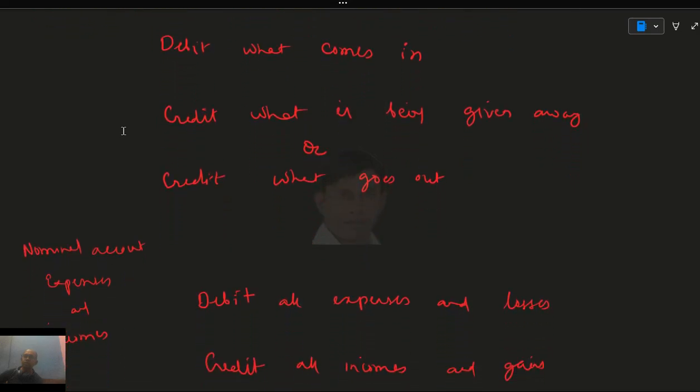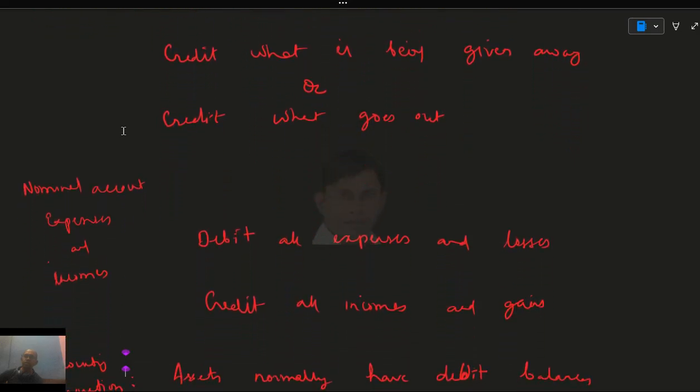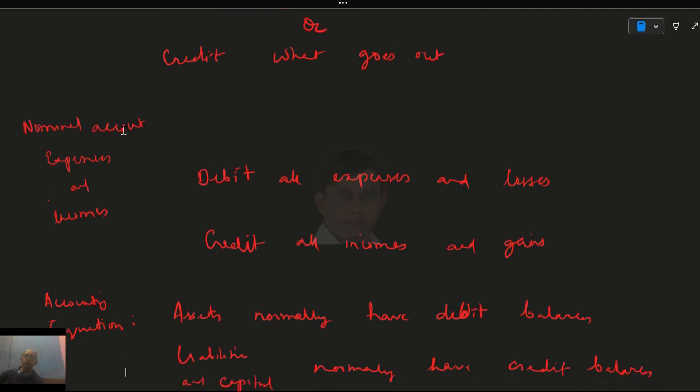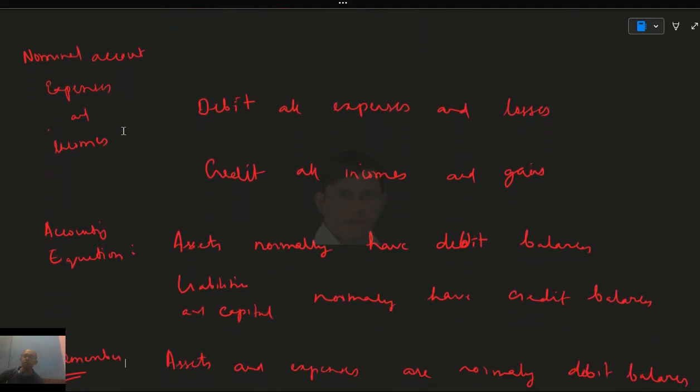Nominal account: the rule is debit all expenses and losses, credit all incomes and gains. So nominal accounts are expenses and incomes, right?